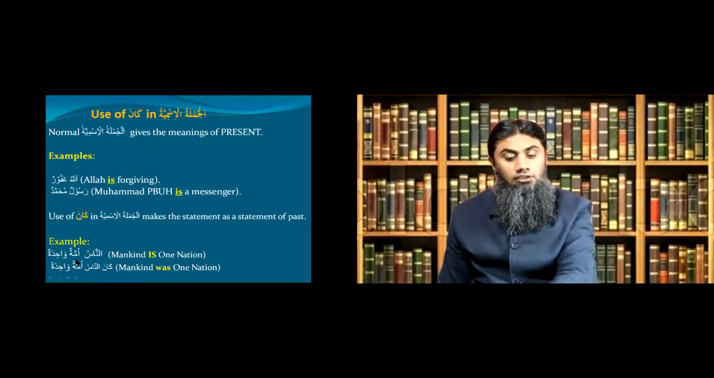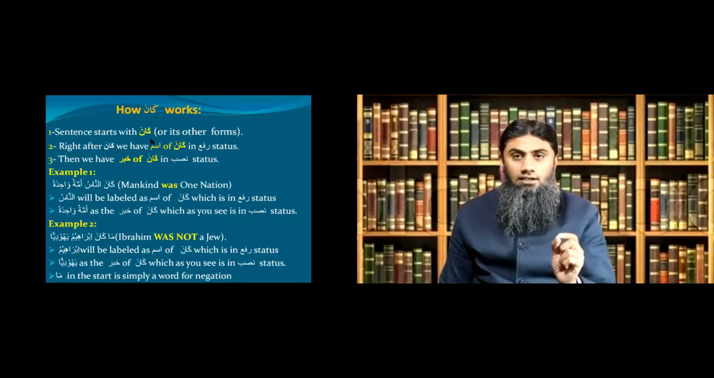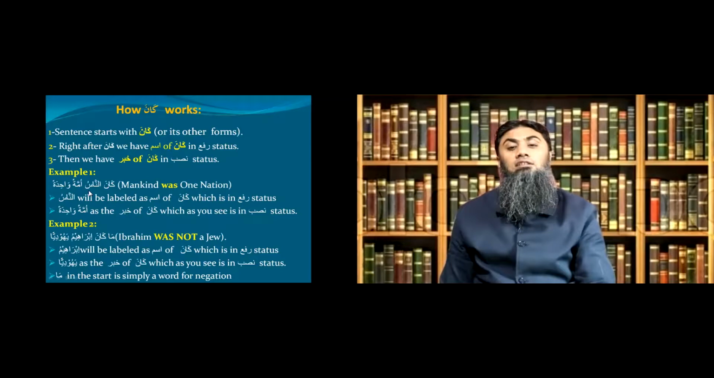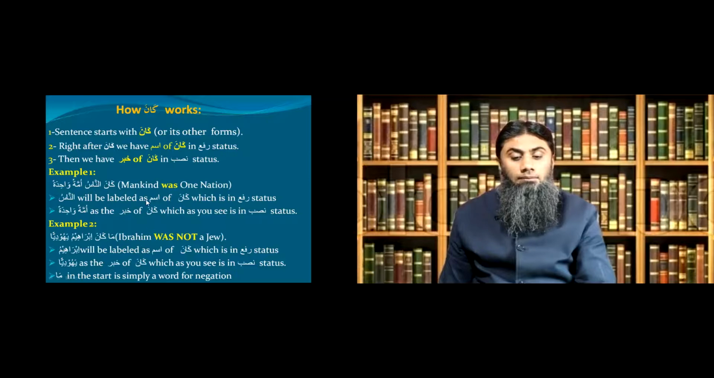And then after that, you have khabar of kana in nasab status. Again, the example, you see, ummatun has changed into ummatan. So ummatan wahidatan. This is the khabar of kana in nasab status. Look at this one again. So sentence starts with kana. Right after kana, you will have ism of kana in rafa status, and then you have khabar of kana in nasab status. Same example, kana nasu ummatan wahidatan. Okay, so sentence begins with kana, and nasu became what? Ism of kana. Ummatan wahidatan became what? Khabar of kana. And you can see khabar of kana is in nasab status.